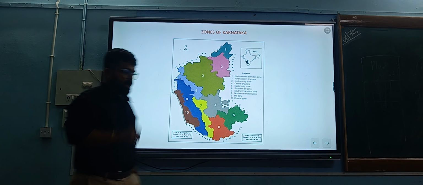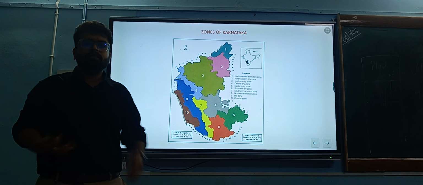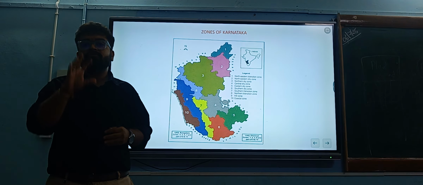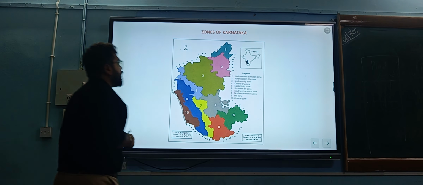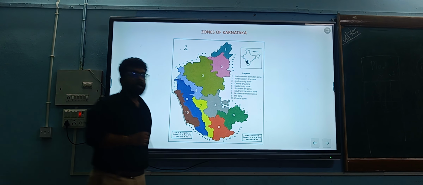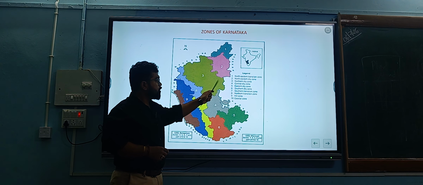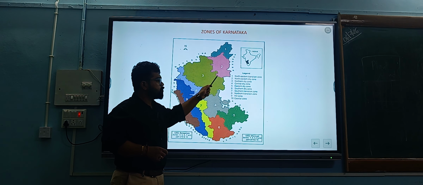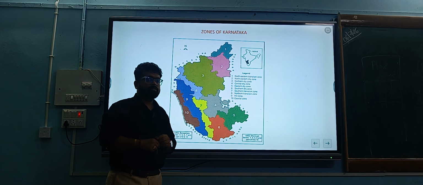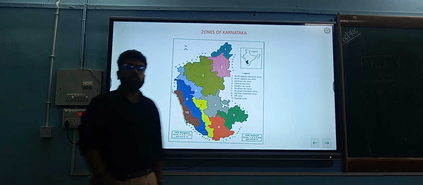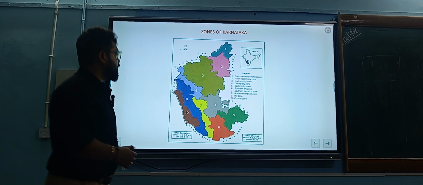The zones of Karnataka. When we understand our own state, India has been classified into 15 agroclimatic zones by the Planning Commission. In the same way, Karnataka is divided into 10 agroclimatic zones: Northeastern Transition Zone, Northeastern Dry Zone, Northern Dry Zone, Central Dry Zone, Eastern Dry Zone, Southern Dry Zone, Southern Transition Zone, Northern Transition Zone, Hilly Zone, and Coastal Zone. These are the 10 zones of Karnataka.